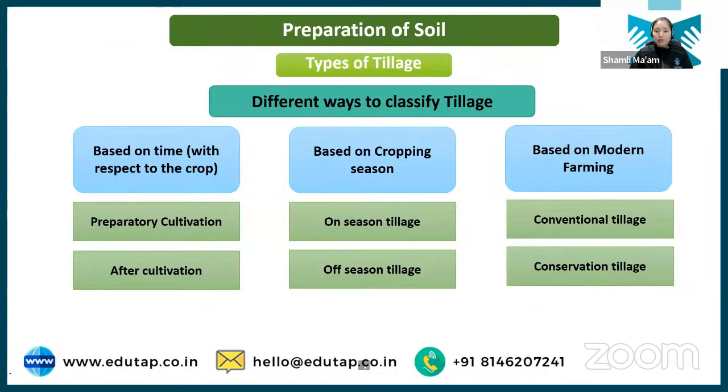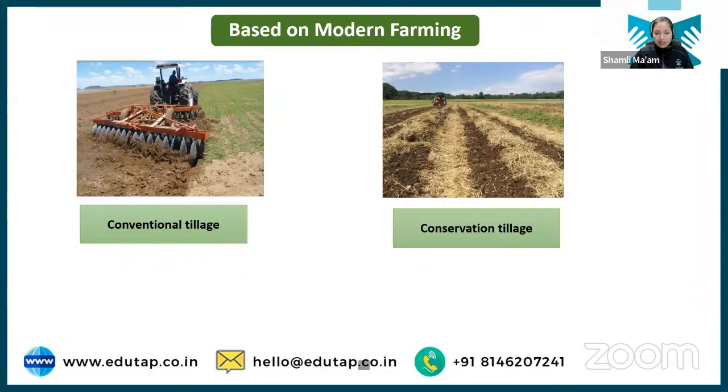I think on-season tillage and off-season tillage is clear. Now we will discuss conventional tillage and conservation tillage. Conventional tillage means the conventional practice that we use of tillage. We do primary tillage operation and secondary tillage operation, but students, conventional tillage practices have a negative impact on the soil, because when we open up the entire land, the land becomes prone to erosion. If the entire land is opened up, when there is a heavy rain, the soil will get washed off; your upper fertile layer can get washed off. So conventional tillage has its impact.